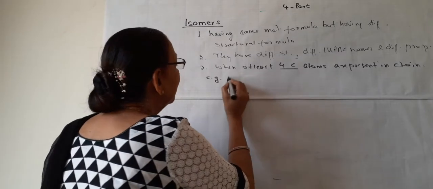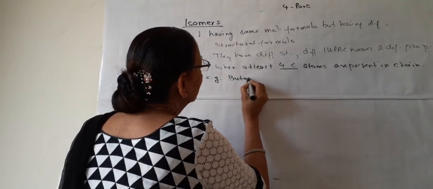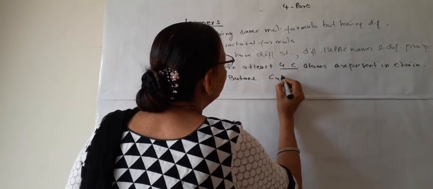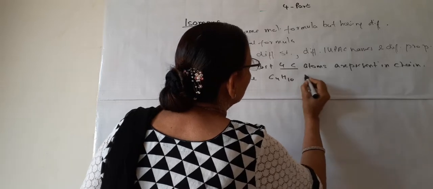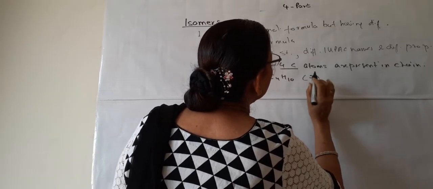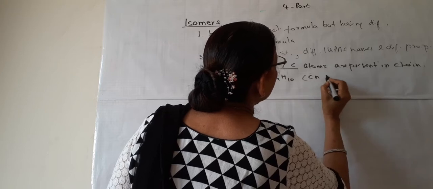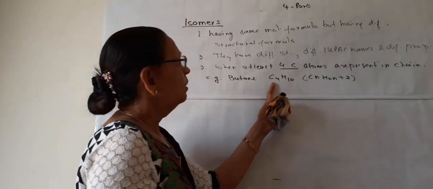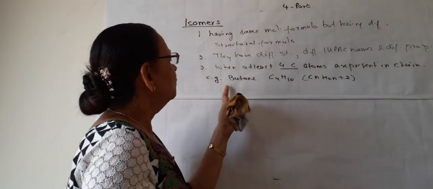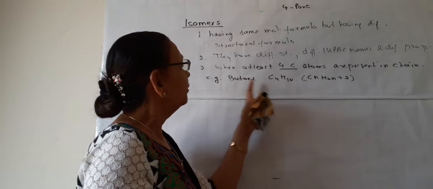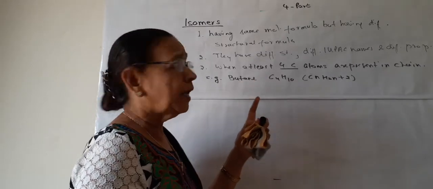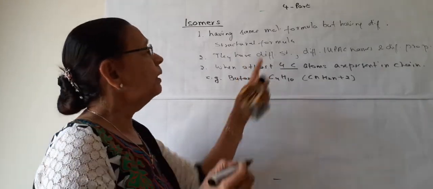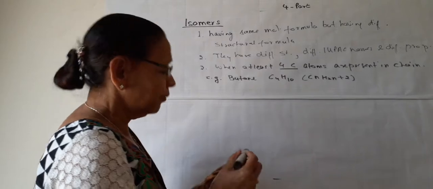So the lowest alkane with 4 carbon atoms, what is that? That is butane. The molecular formula for butane is C4H10. All of you know CnH2n+2, so carbon 4, hydrogen 10. So the molecular formula for butane is C4H10. The lowest hydrocarbon that can form structural isomers is butane.